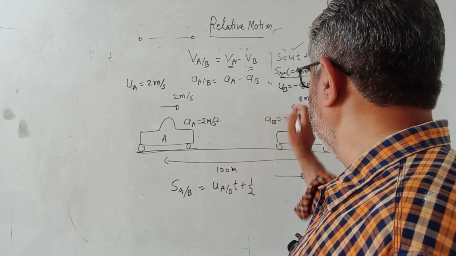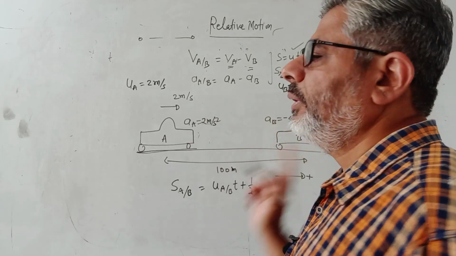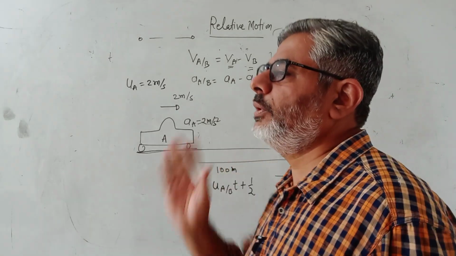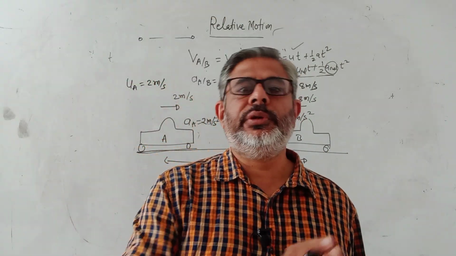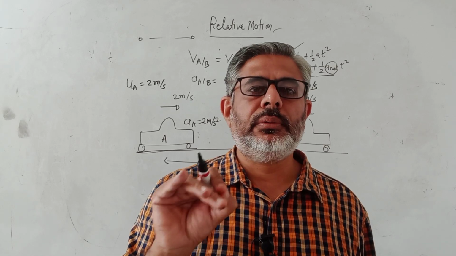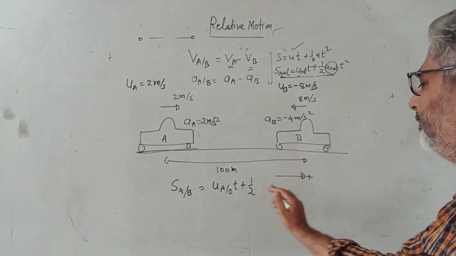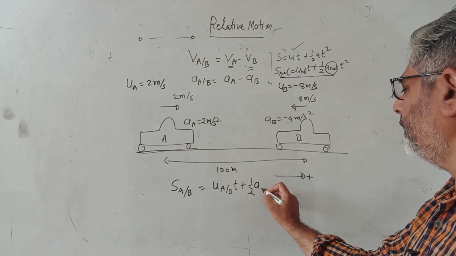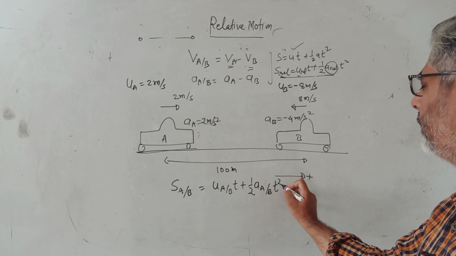Just see here. For relative, I am taking everything with respect to B, and I told you when I am taking with respect to B, that means you freeze B. Whenever in relative motion you take a quantity with respect to some other thing, then just freeze that other thing, just freeze it. So I am freezing B. So this will become plus half, acceleration of A with respect to B, into T square.